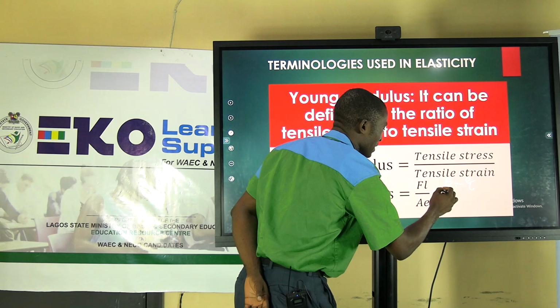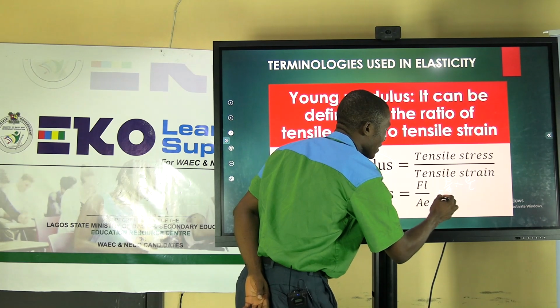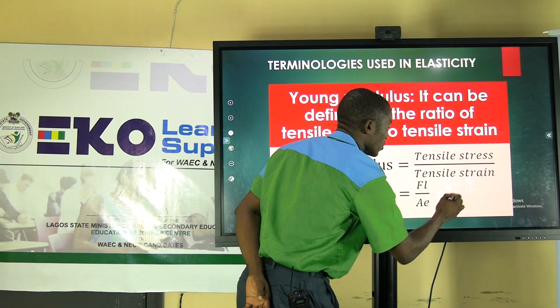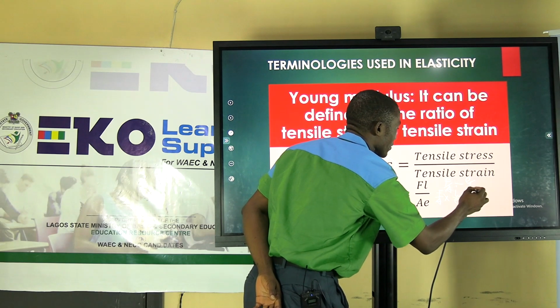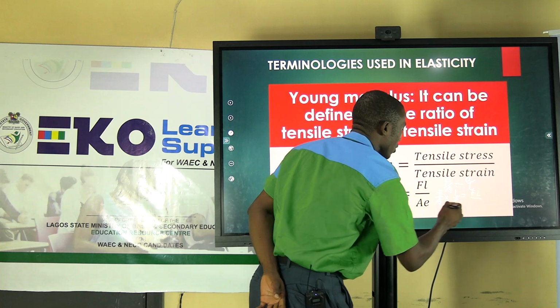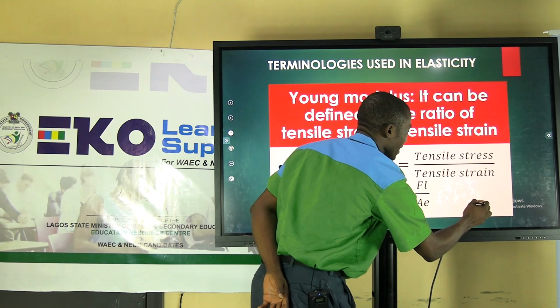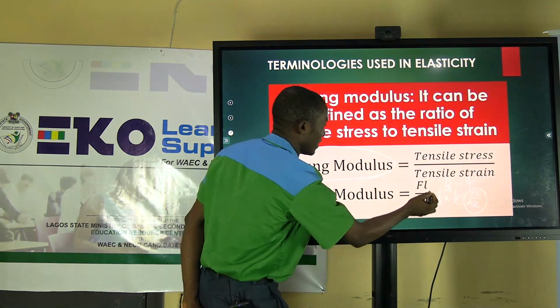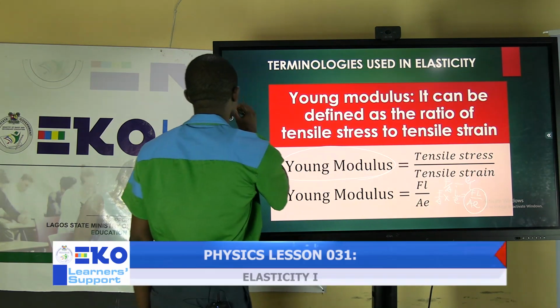When you solve this mathematically, you're going to have F over A times L over e. All numerators multiplying themselves, you are going to have FL. Then all denominators multiplying themselves, you are going to have Ae. So that is FL over Ae.